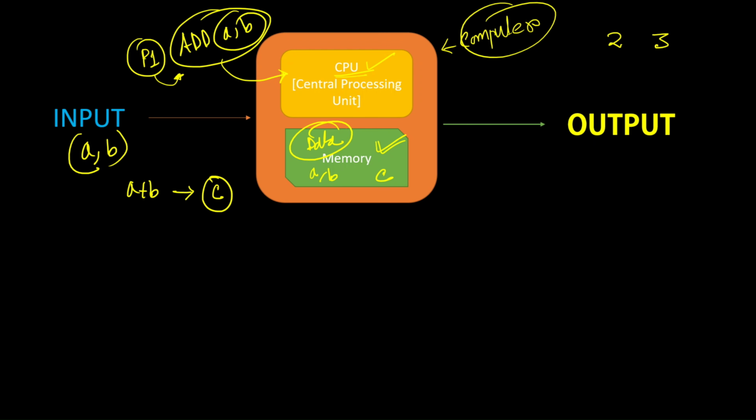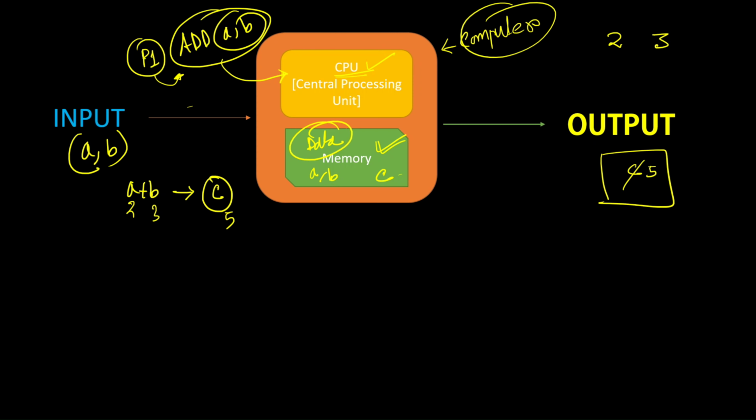So when I talk about data, it is not just input data, it is also the output data that is stored in the memory. You give the program as a form of input, which the CPU reads and performs all the operations accordingly. In the output, on the screen, you see the result C, whatever data may be stored in C. If you have given A as 2 and B as 3, then C will be 5, and instead of C, you will see 5.